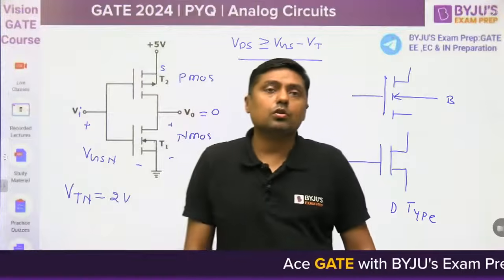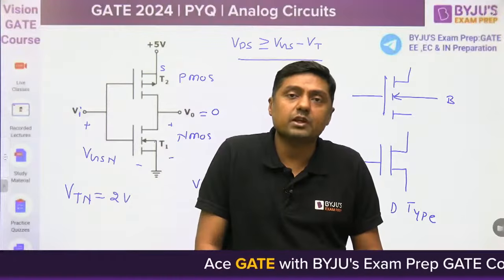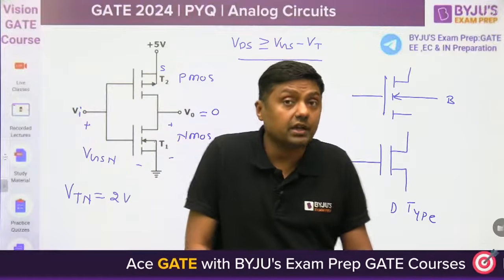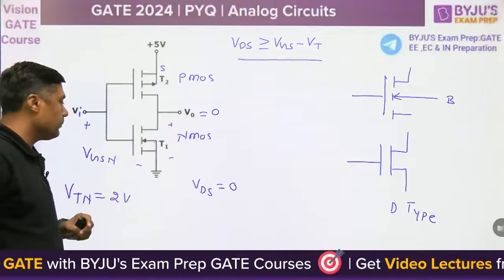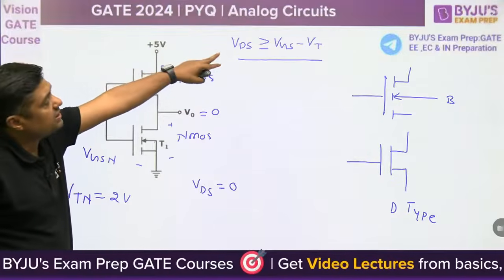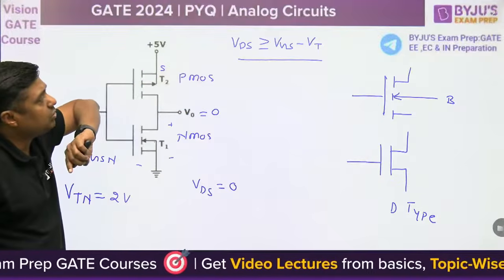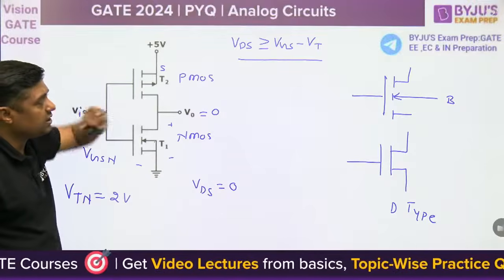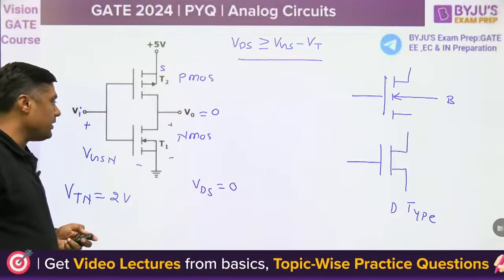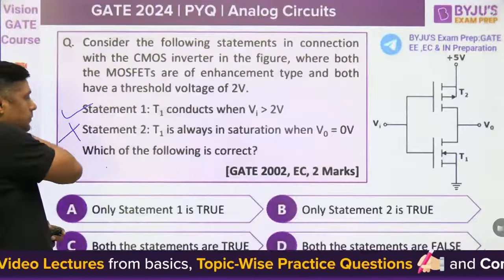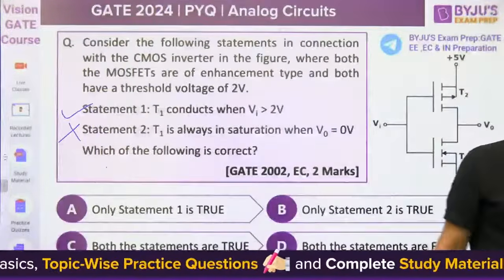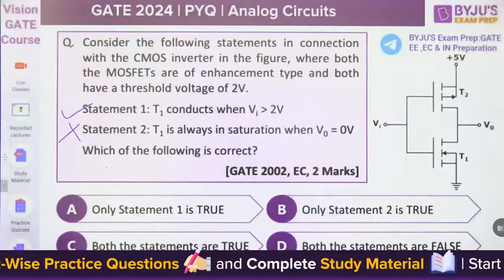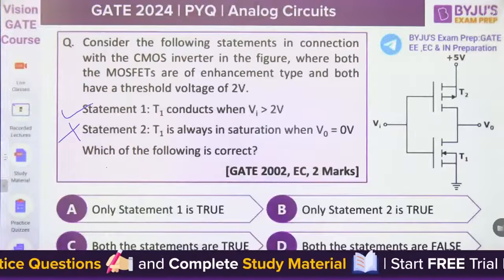If we take the ideal condition and this path acts as a short circuit, then V0 will become 0, but in that case this condition will not be satisfied. So the second statement is completely wrong. The answer is only statement 1 is true.